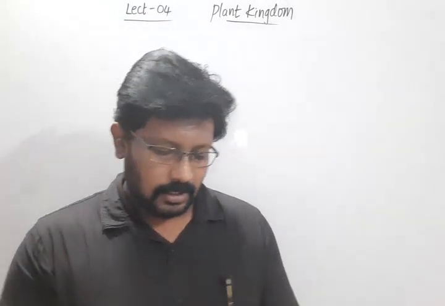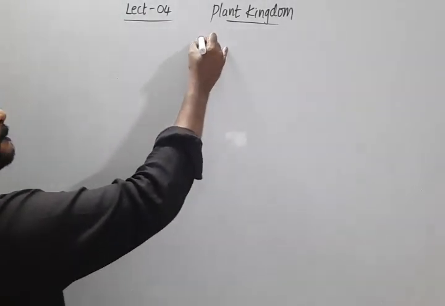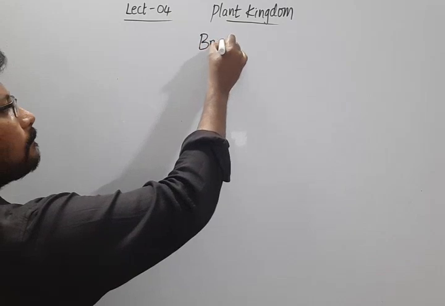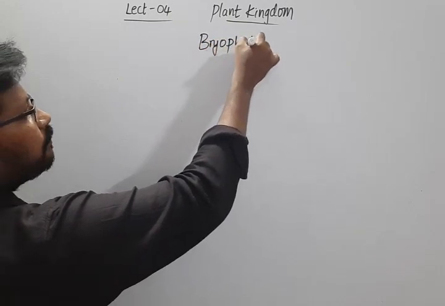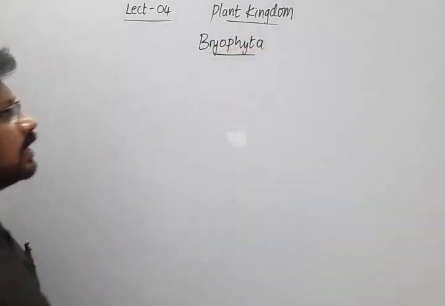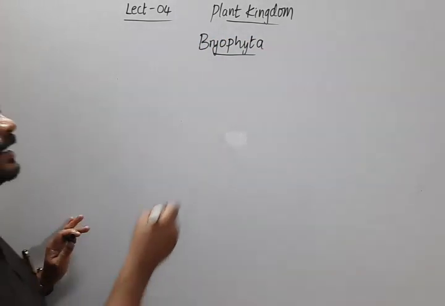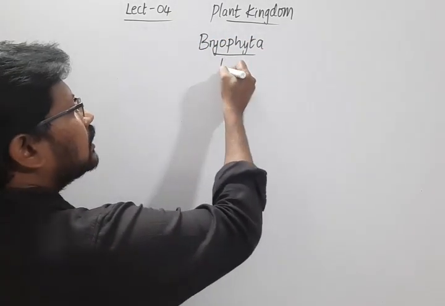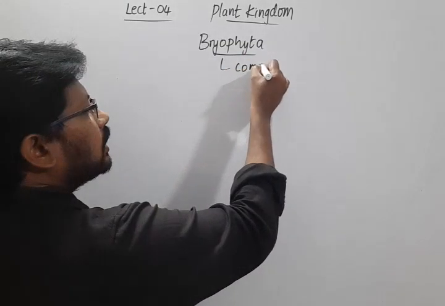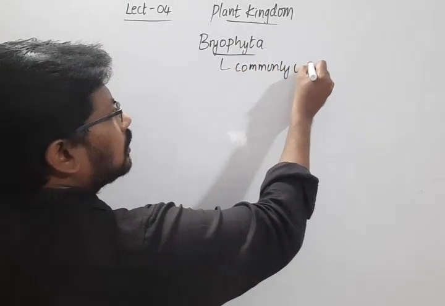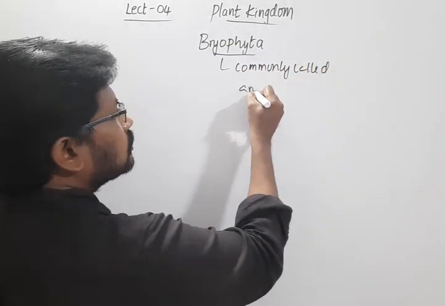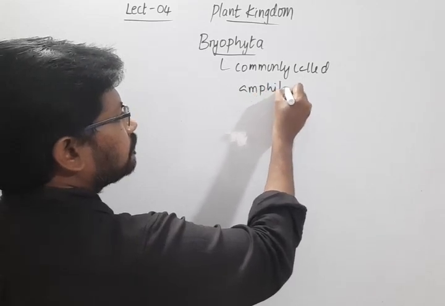Welcome. In this session, I'm going to discuss the next group of plants, bryophytes. The plants included under this group, Bryophyta, are commonly called amphibians of the plant kingdom.